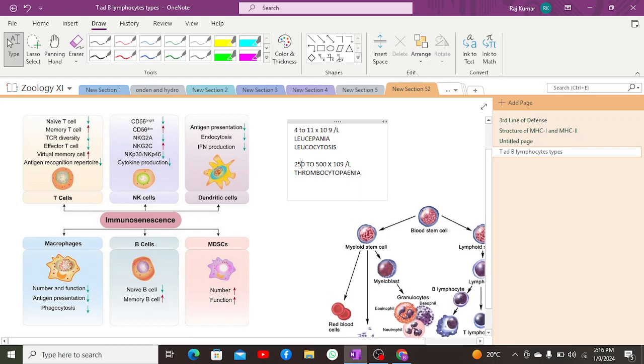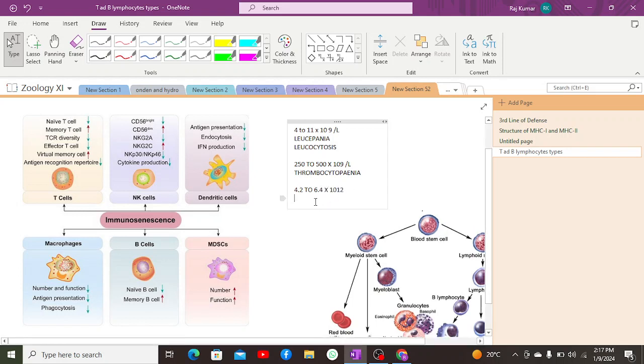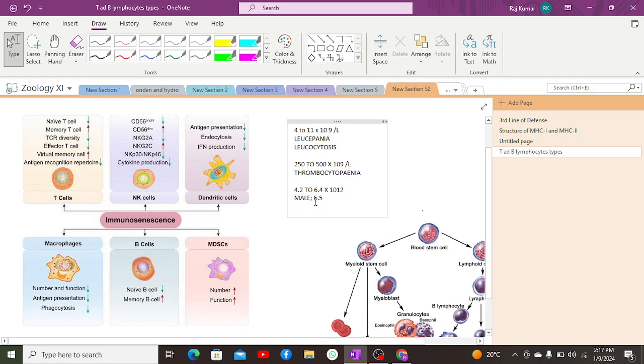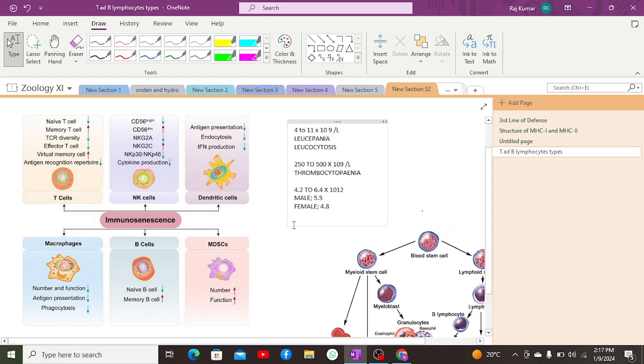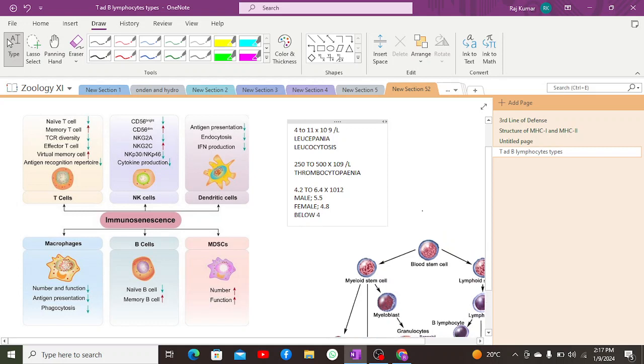Thrombocytopenia. One more thing, the concentration of RBCs in the blood is 4.2 to 6.4 × 10^12 per liter. In males, the average is 5.5 × 10^12 per liter. In females it is around 4.8 × 10^12 per liter. And if it is below the range of 4 × 10^12 per liter, then this condition is known as anemia.